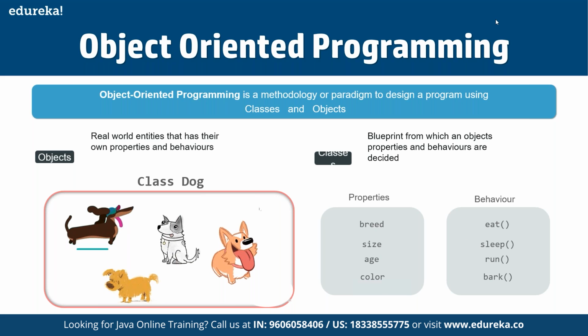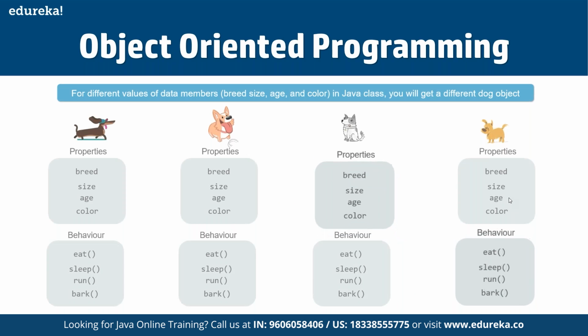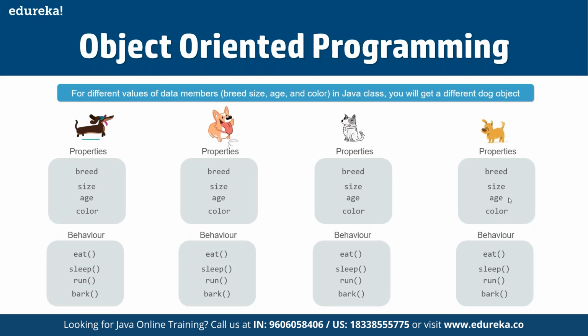We also have different behaviors, like eat, sleep, run, and bark, and these are all part of the same class. For different values of data members like breed, size, age, and color in the Java class, we get a different dog object, because different properties give us different sets of dogs.